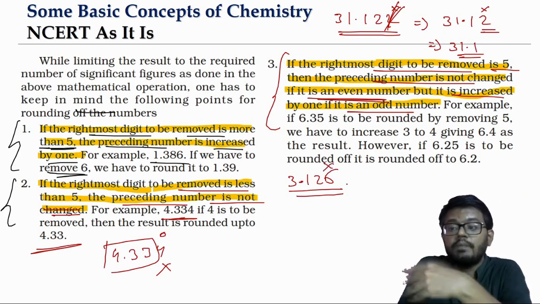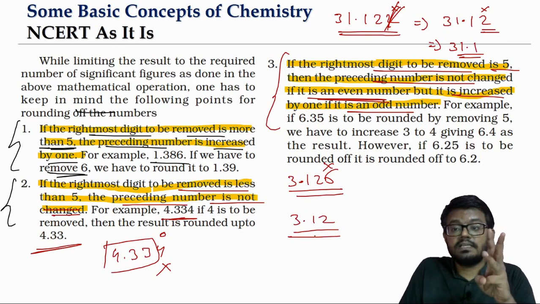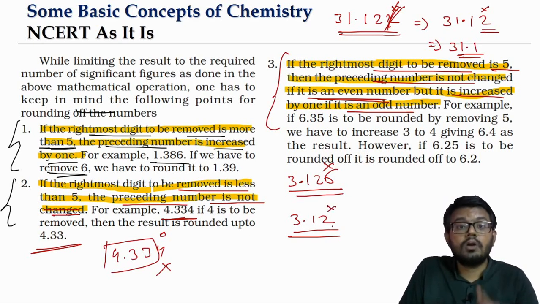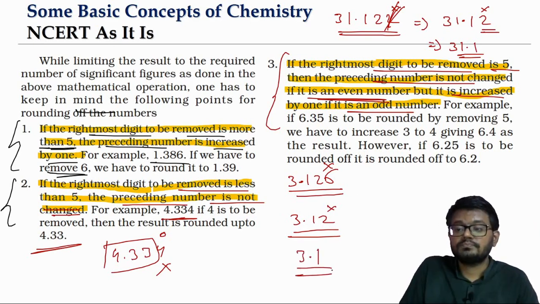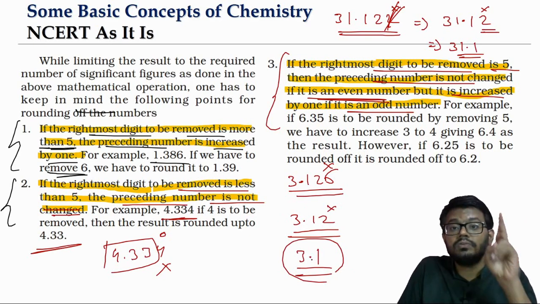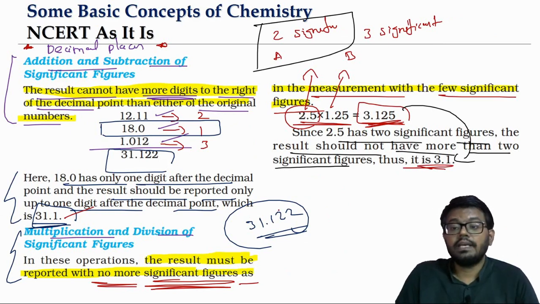So first I will start with dropping the last one, 5. When you are dropping 5, you have to be careful. Preceding, is it even or odd? It is even. So no addition, just as it is, just drop it off. Now you see how many significant figures are there in this? 3 are there, isn't it? All are non-zero digits. We have to drop one more. Now we are dropping a number which is less than 5. 2 we are dropping. If you are dropping a number which is less than 5, don't do anything, just drop it. Now you see 3.1, 2 significant figures, check it. So when you round it off to 2 significant figures, we will get 3.1.